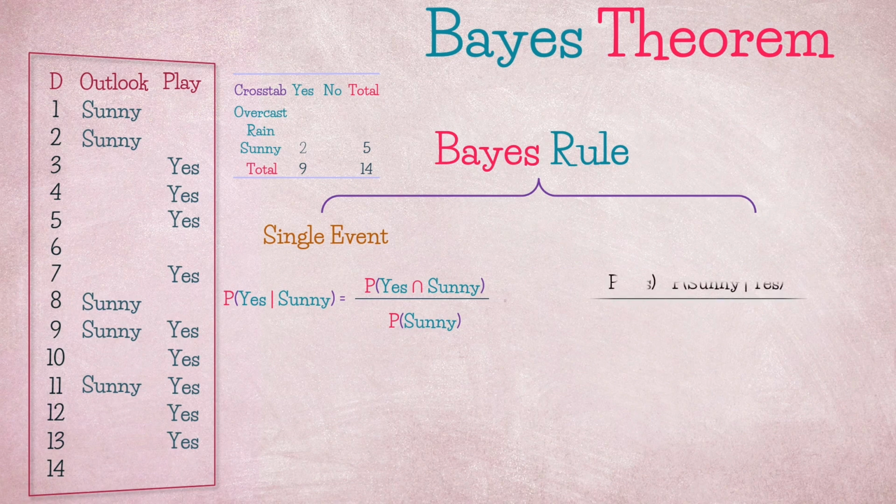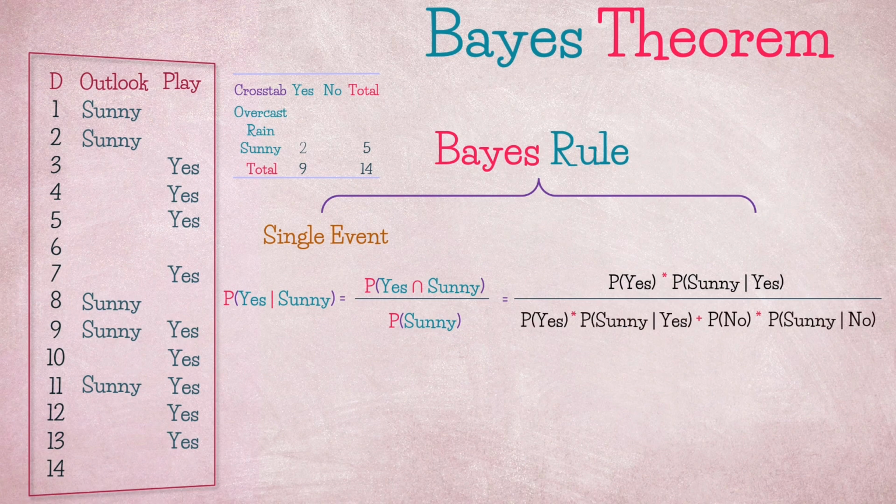When we expand this utilizing the knowledge we have so far, P(yes and sunny) is equal to P(yes) multiplied by P(sunny given yes), divided by the same plus P(no) multiplied by P(sunny given no). A lot of this stuff looks familiar, right? First of all, P(yes) and P(no) are the class priors we calculated at the very beginning, and we said that they are our belief or expectation of game day status, knowing nothing about the day's feature.